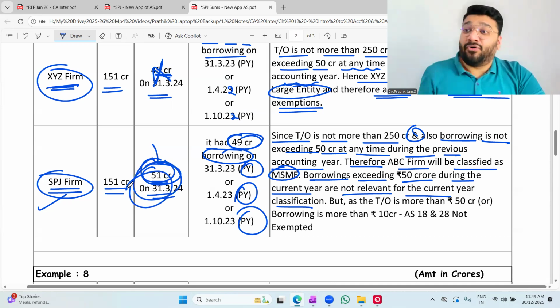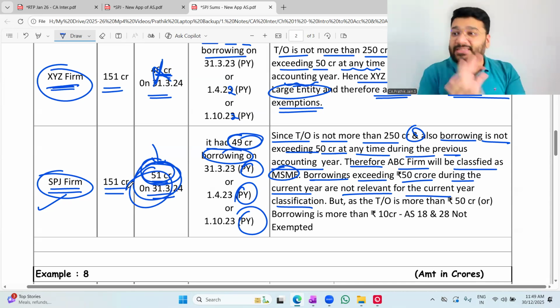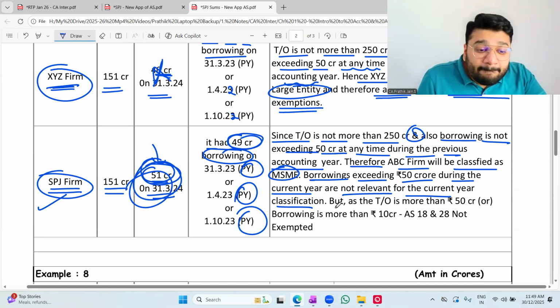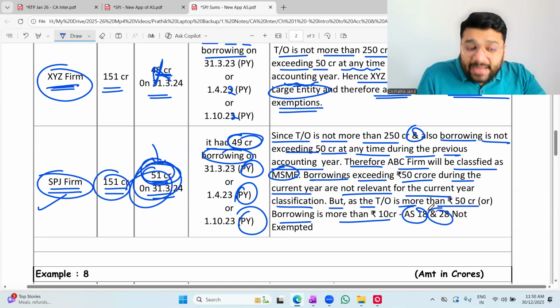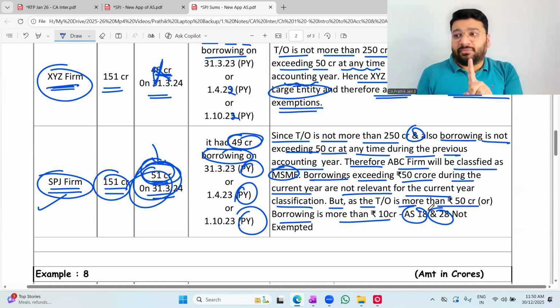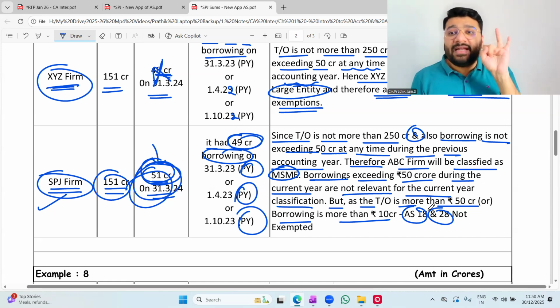For next year it is relevant. For the current year's classification, the current year's borrowing is not relevant. But as the turnover is more than 50 crore and borrowing is more than 10 crore, 18 and 28 they have to comply. So they have exemption. They have full exemption from 3, 17, 20, 24. MSME, no? So they have full exemption for 3, 17, 20, 24.